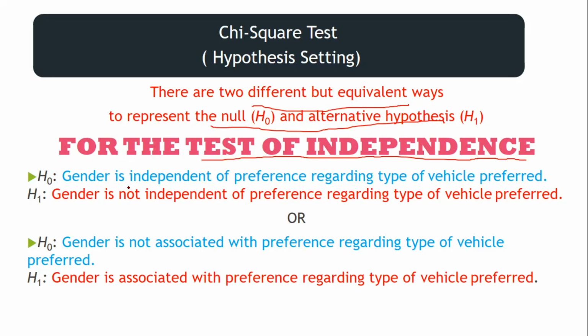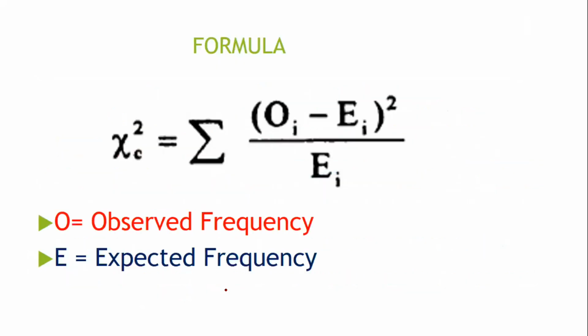We can take it as: gender is independent of preference regarding type of vehicle preferred, and the alternative hypothesis is gender is not independent, or we can say gender is not associated with preference regarding type of vehicle preferred, and gender is associated. So these are the two ways we can frame hypothesis setting in the chi-square test.